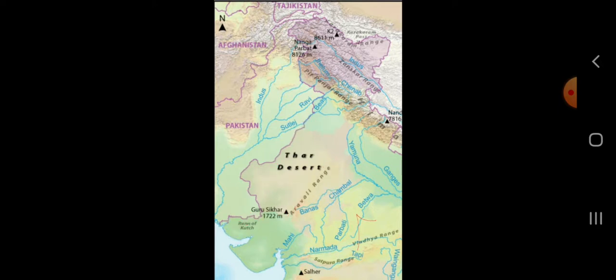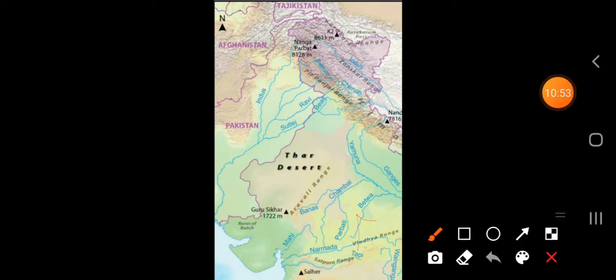It is under loose sand. Now, this area of land is covered with a thick sheet of loose sand. I am talking about the western side of the Thar Desert. Clear? Now, sometimes wind can blow it away from one place to another. This area of land is covered with a thick sheet of loose sand.